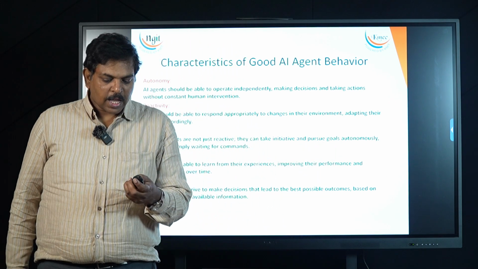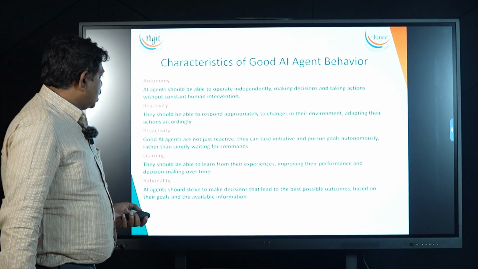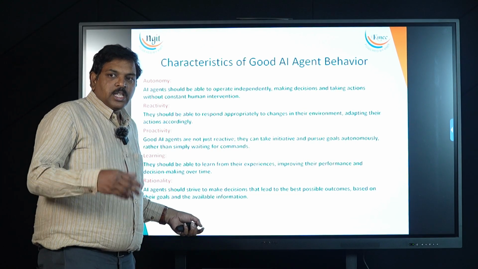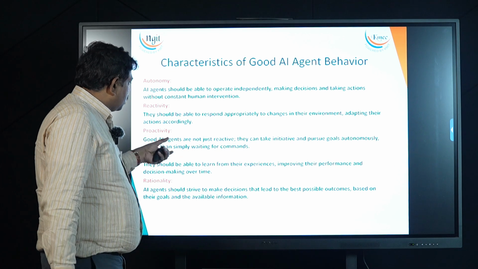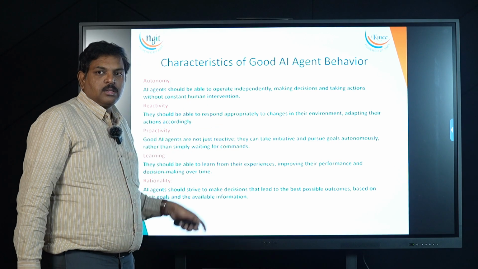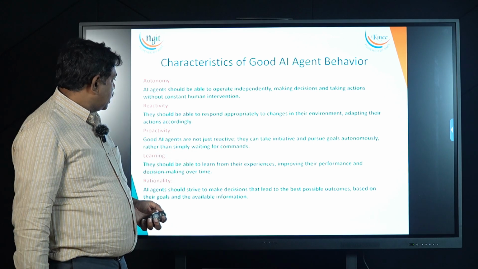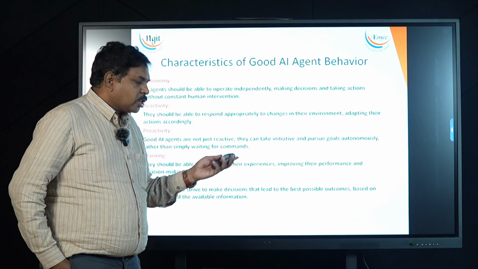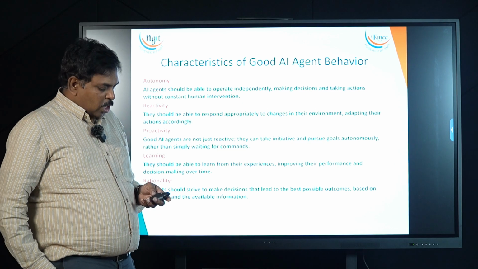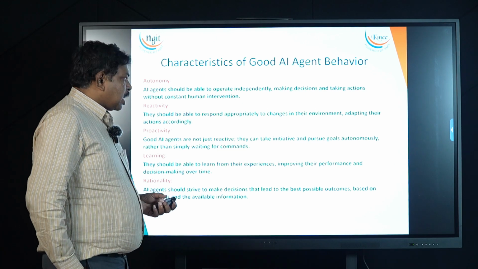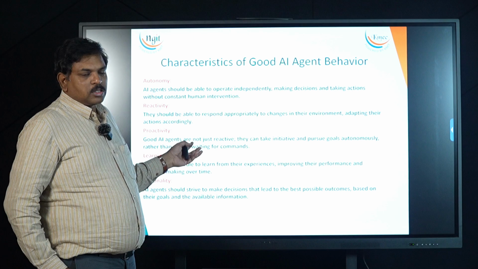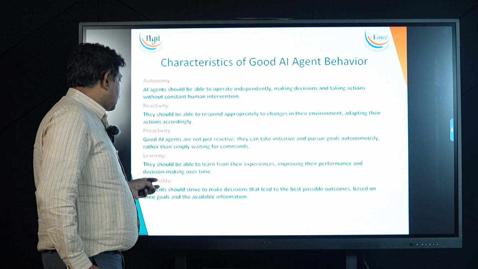Sometimes these agents have to work proactively. In our example, if that vacuum cleaner robot thinks that tomorrow there will be a crowd, I have no time to clean, so I should start it. Such proactivity should be there.